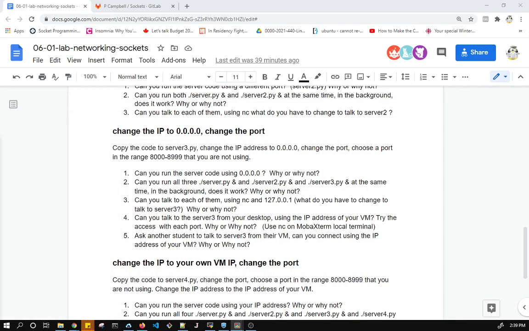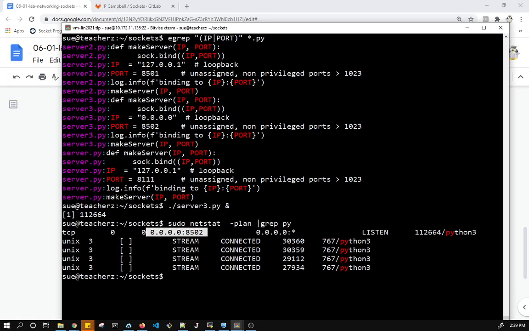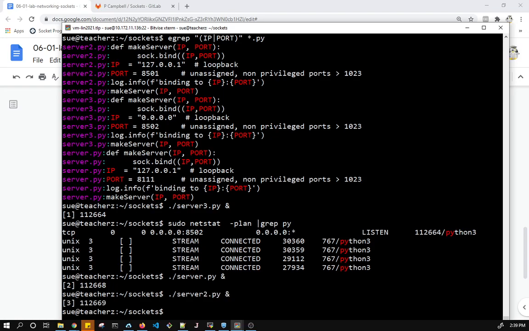So the next one is, can you run all 3? I'm already running 3. Let's try running 2 and the first one in the background. Does it work? Why or why not? Let's run, I'm just going to borrow this so I don't have to type too much. That one works fine, it looks like. Server 2, server 2, and server 3.